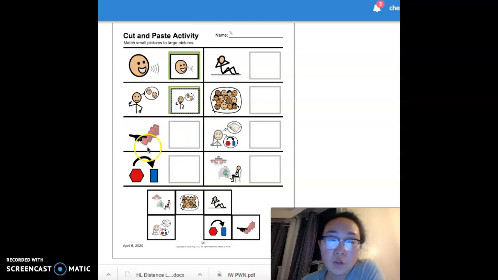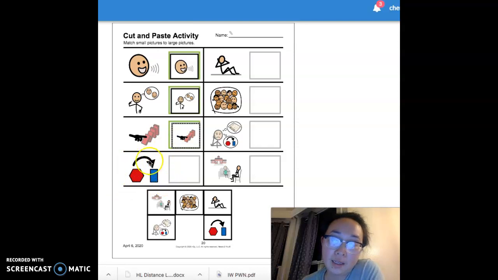This icon is for the word cause. So it means like if we see this one, this finger pushing the bricks here, the cause of the bricks to fall down is the finger pushing it. So it's because of something. Can we find the icon that matches with cause? Yeah, cause.